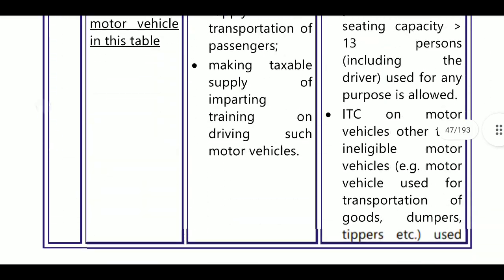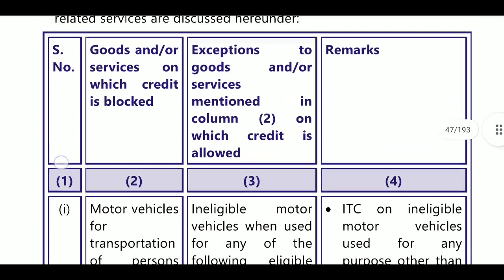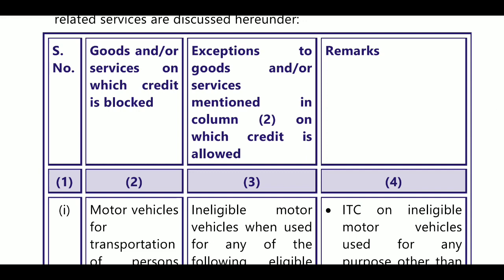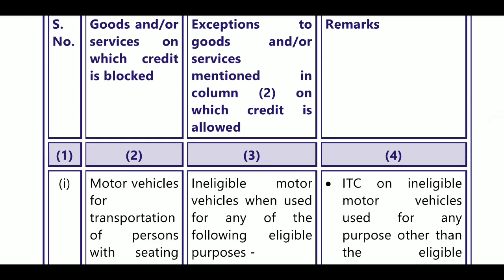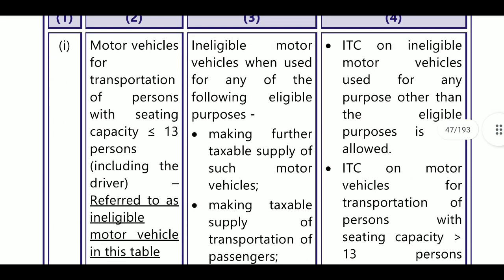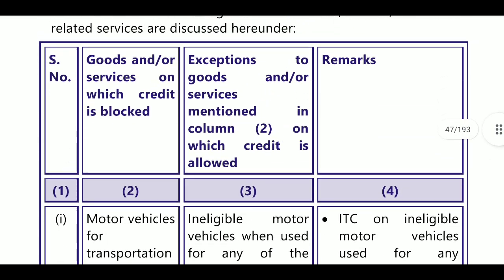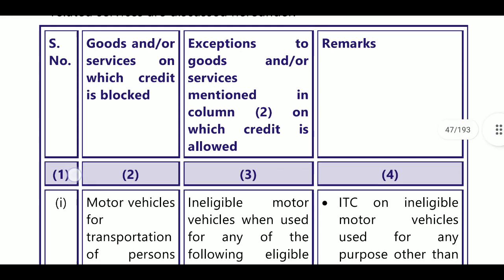What we will discuss here under is the motor vehicle, goods and services on which credit is blocked. Credit is blocked if the vehicle has a passenger capacity of 12, that is, a motor vehicle for transportation of persons with seating capacity less than or equal to 13. If you carry a 12 seating capacity vehicle, that is blocked credit, including the driver. This is referred to as an ineligible motor vehicle in this table. Next, the exception to goods and services mentioned in column 2 on which credit is allowable.